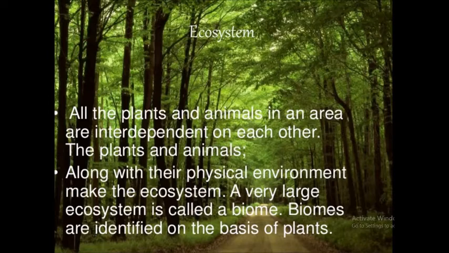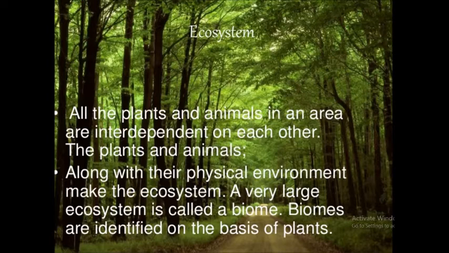Ecosystem. What is ecosystem? All the plants and animals in an area are interdependent on each other. The plants and animals are a very important part of nature, because they all are interdependent. Animals are dependent on plants for their survival, because there are so many herbivorous animals who fulfill their stomach with the vegetation, and even the plants are dependent on the animals, because the animals sometimes eat the vegetables or the fruit and they throw out the seeds, which helps to germinate a new plant.